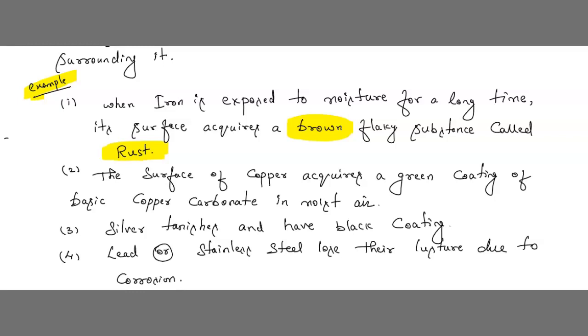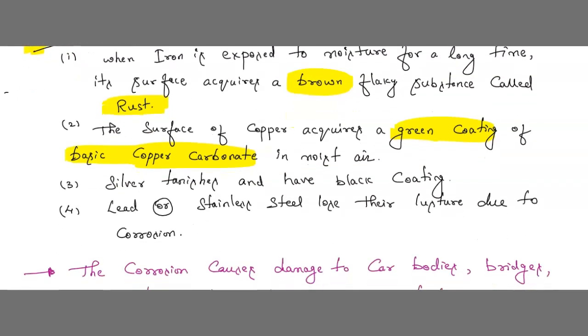Okay. Now the surface of copper acquires a green coating of basic copper carbonate in moisture. Because of this corrosion, one more effect is happening for copper. The surface of copper gets a green color coating, that's nothing but basic copper carbonate in the moisture. Understood children? This is also due to corrosion.